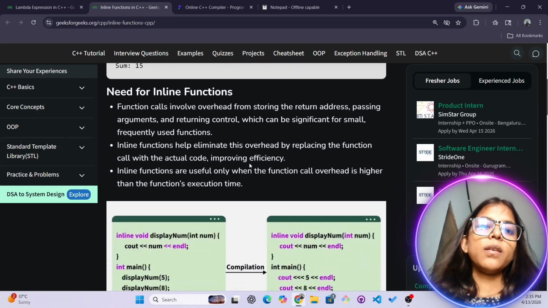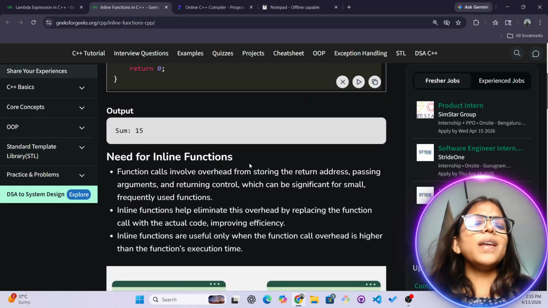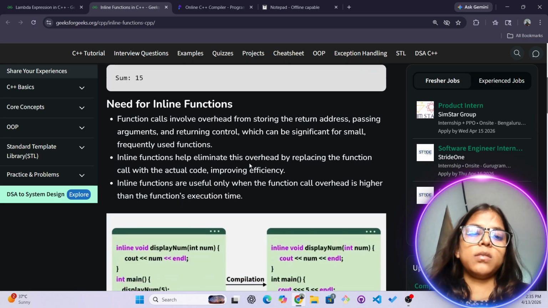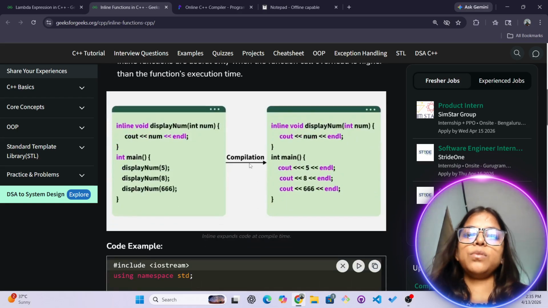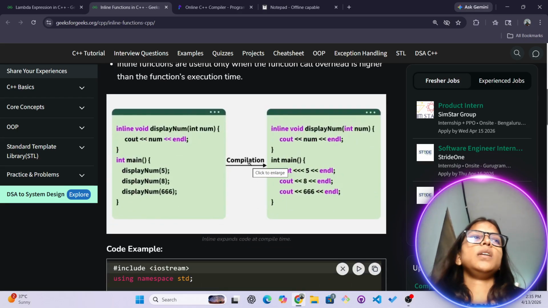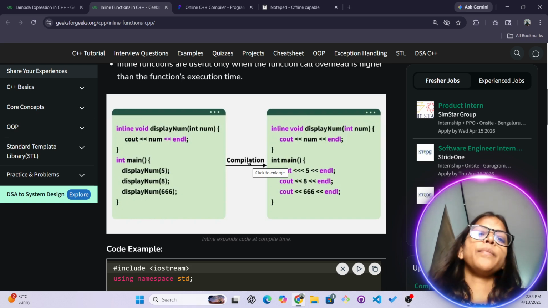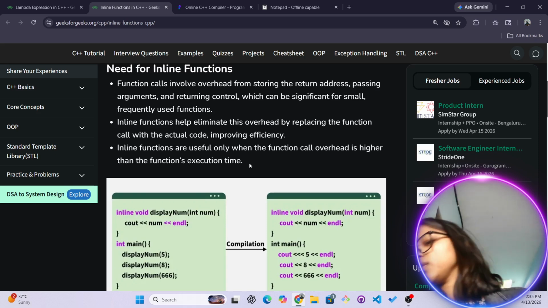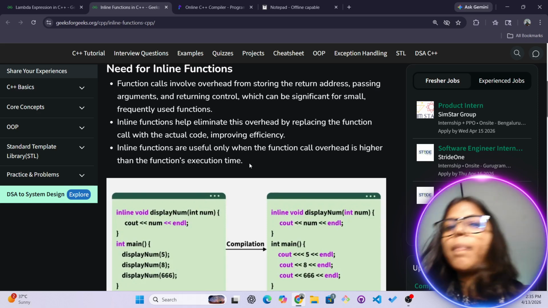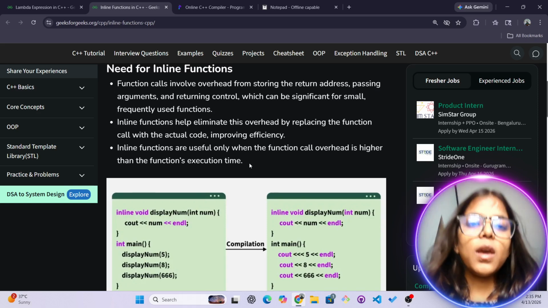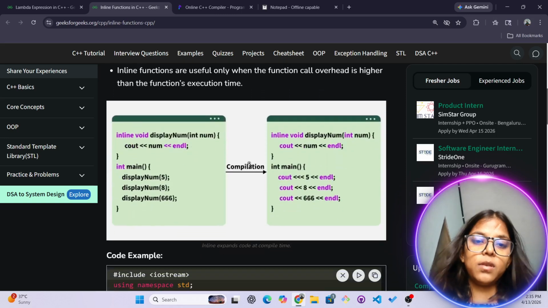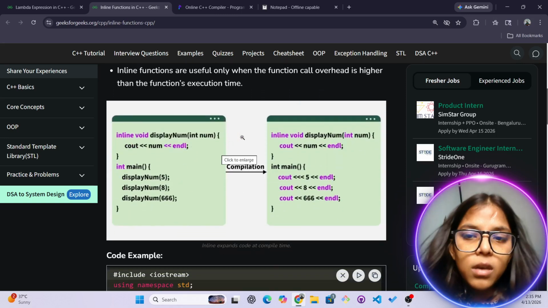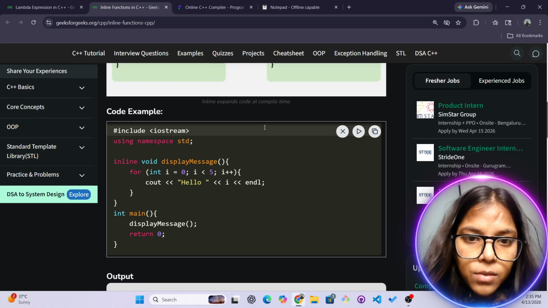Let's try to understand why we need it. It's not that worthy as the default function we use in general. So that's why we don't prefer to use that function. Compilation will take time. Let me explain. It also expands code at compile time.